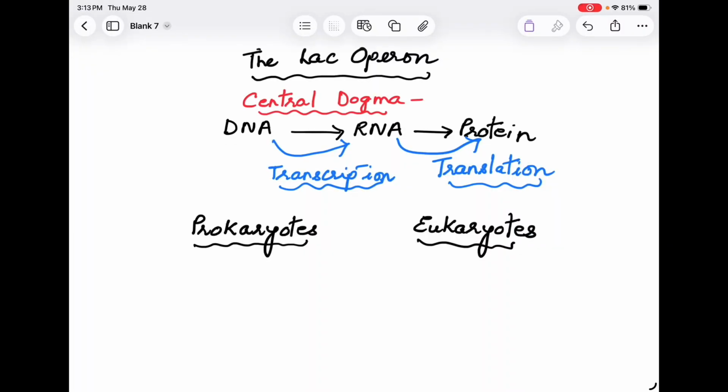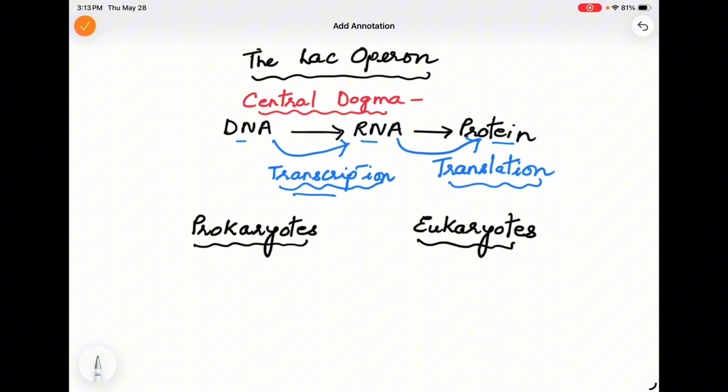In this video, we will study about Lac Operon. But before we begin Lac Operon, let's go through the basic concepts of genetics and then we'll dive into Lac Operon. So we know that the central dogma of biology says that from DNA, RNA is formed and from RNA, proteins are formed. The process of RNA from DNA is called transcription, and when RNA forms protein, it is called